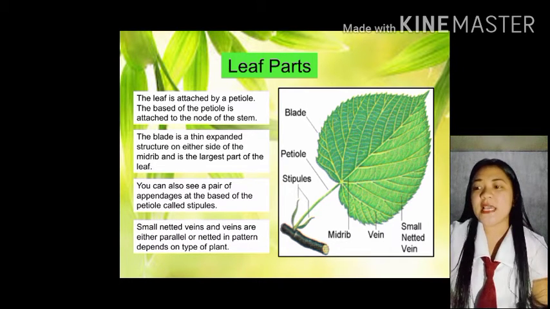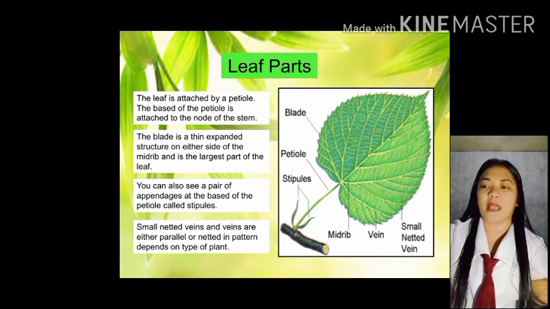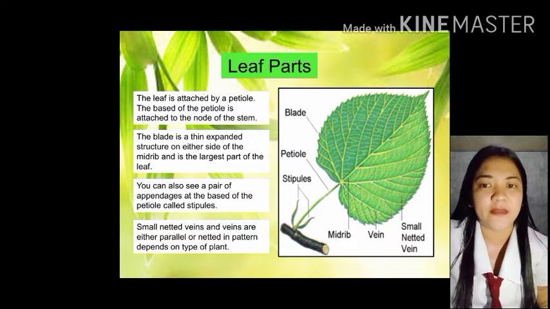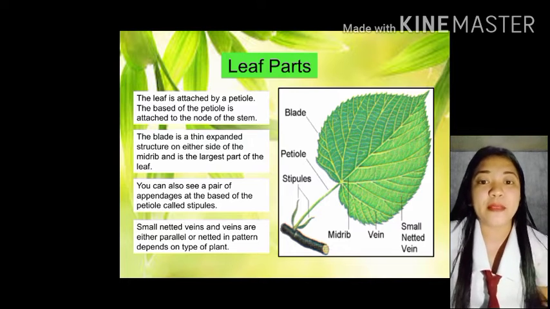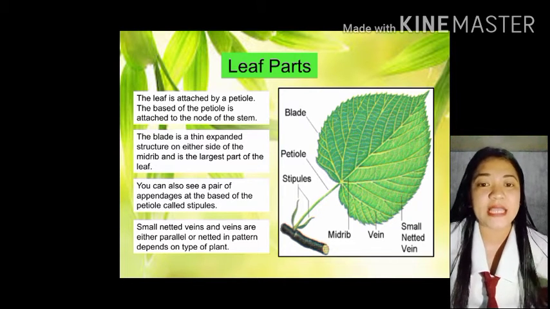Next po is, small knitted veins and veins are either parallel or knitted in pattern depends on type of plant. Yan. Makikita nyo po sa entire leaf, yung parang structure siya na may iba't ibang way. Ang tinatawag po natin doon is yung knitted veins and veins.